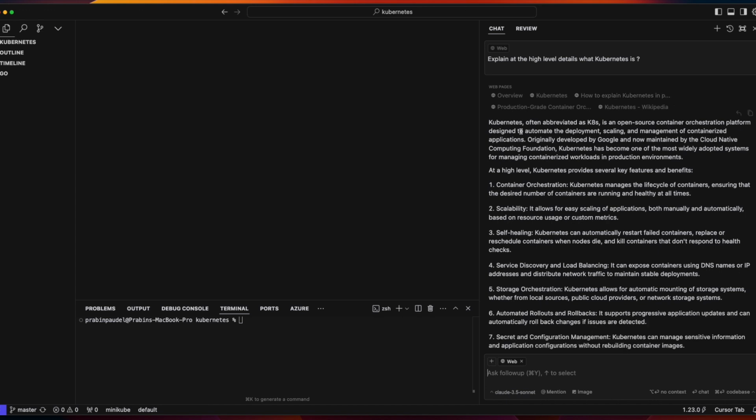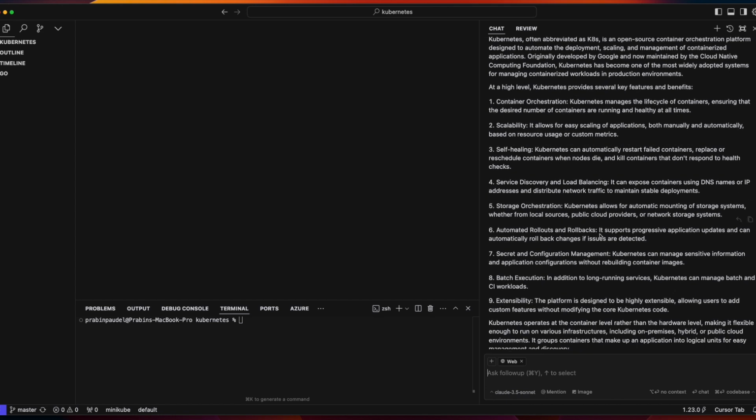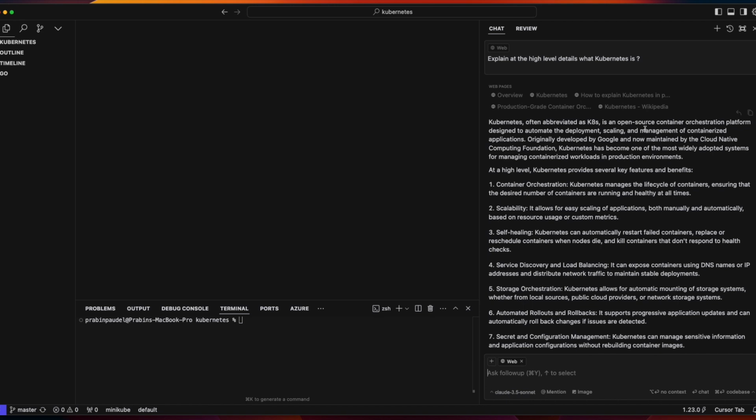As you can see, at the high level it will tell you what Kubernetes provides, with several key features and benefits such as container orchestration, scalability, self-healing, service discovery and load balancing, storage orchestration, automated rollouts and rollbacks, secret and configuration management, batch execution, and extensibility. You can read what it does at the high level: it automates the deployment, scaling, and management of containerized applications.